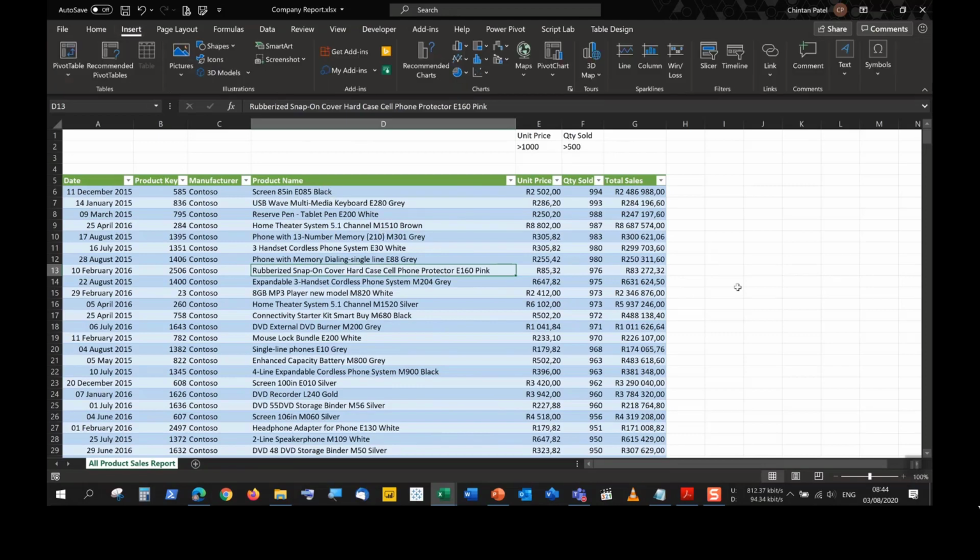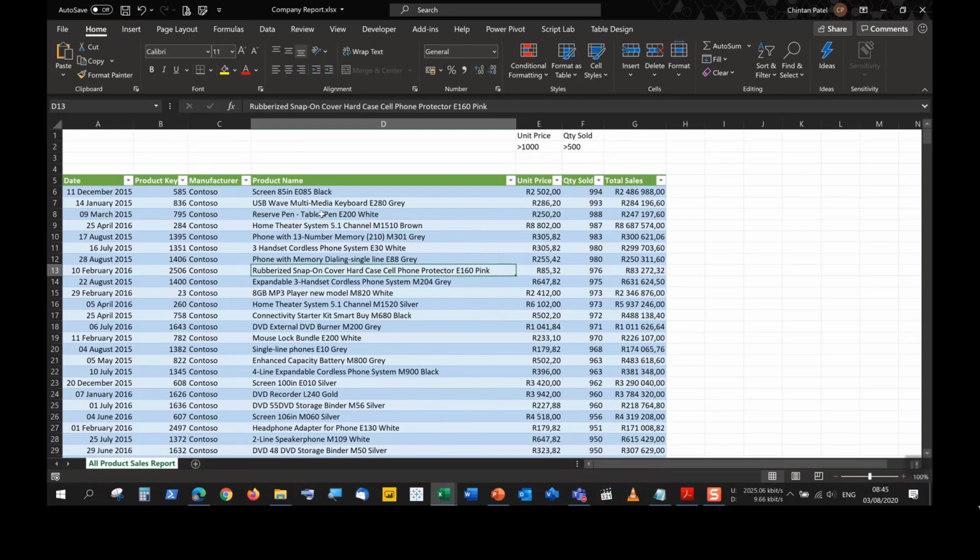So inserting, we can select the data, go to the Insert tab, go to the Tables group, click on the Table command, choose the data that you'd like to convert to a table, and make sure you tick the box that you have headers in your data, and you just push OK. A keyboard shortcut for inserting a table very quickly is Control-T on your keyboard.